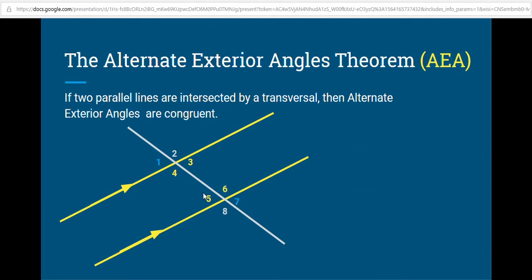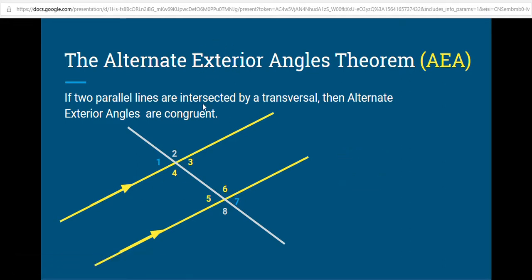The next theorem is the alternate exterior angle theorem. Once again, we get that word alternate. So alternate means on opposite sides of the transversal. So 1 and 7 are on opposite sides of the transversal. 2 and 8 are on opposite sides of the transversal. Exterior means outside.